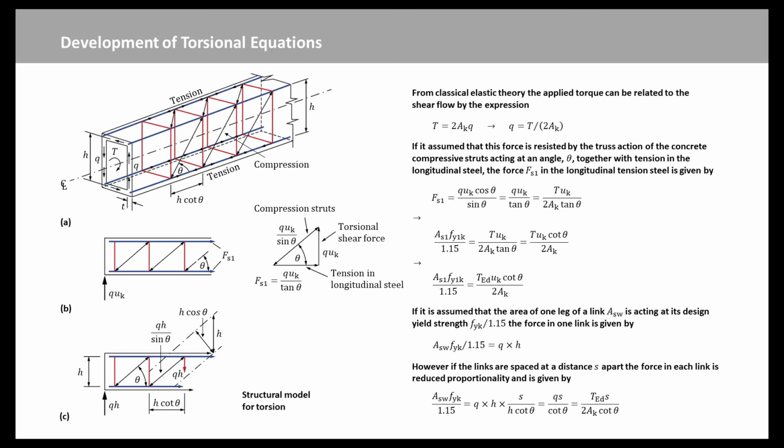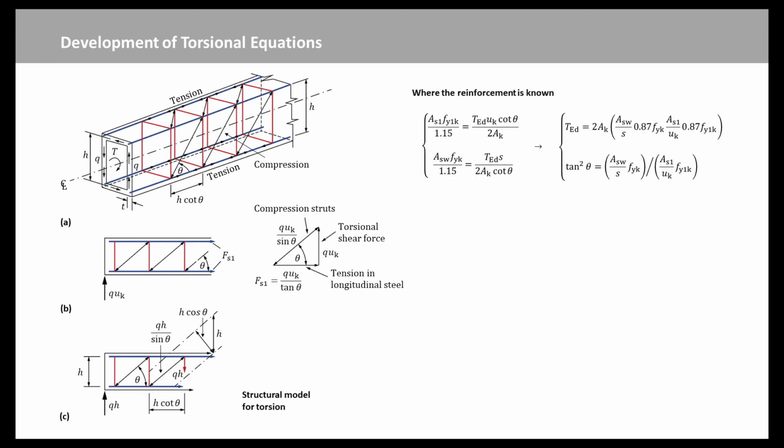However, if the links are spaced at a distance s apart, the force in each link is reduced proportionately and is given by this equation. The calculated amount of reinforcement must be provided in addition to the full bending and shear reinforcement requirements for the ultimate load combinations corresponding to the torsional load case considered. Where the reinforcement is known, these two equations can be rearranged for analysis purposes to give TED and theta as these two expressions.